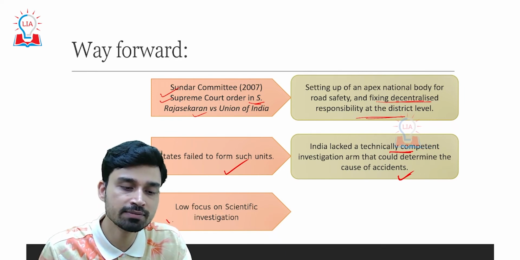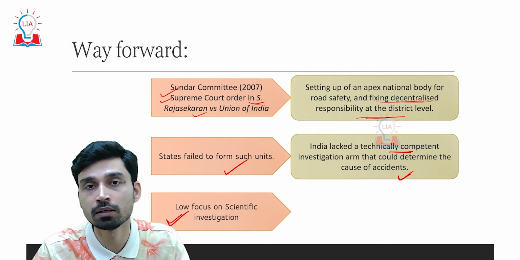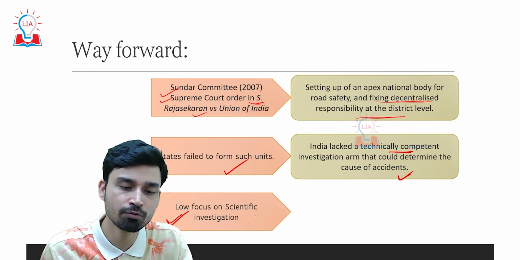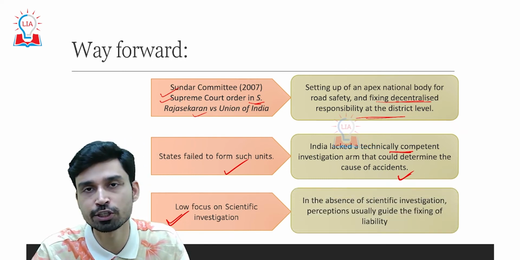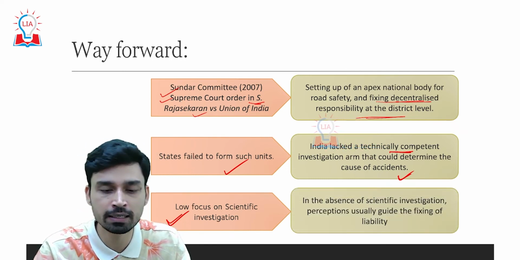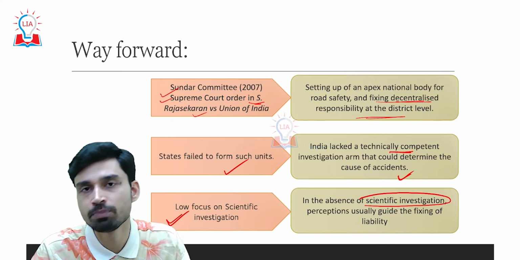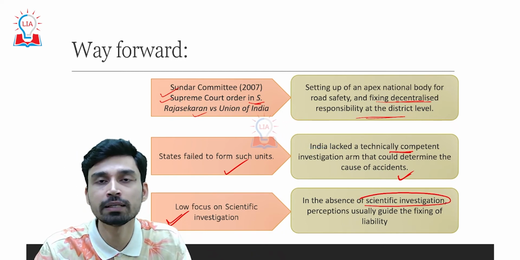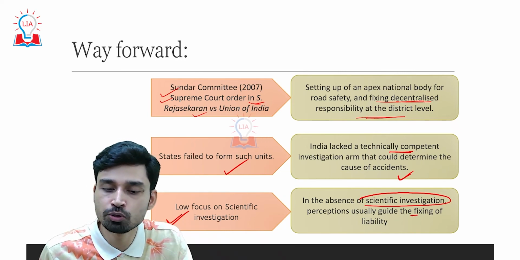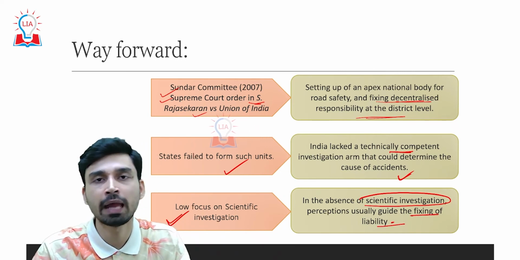Also, Lancet has said that state governments are focusing little on scientific investigation of road accidents, and in its absence it is the perceptions or emotions of the people that usually guide the fixing of liability, which is wrong in many cases.